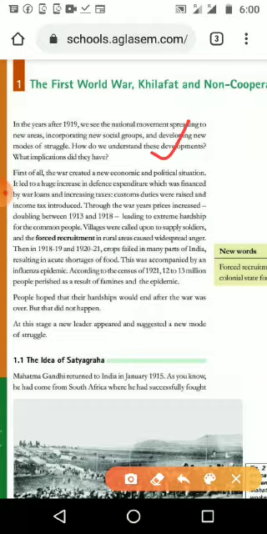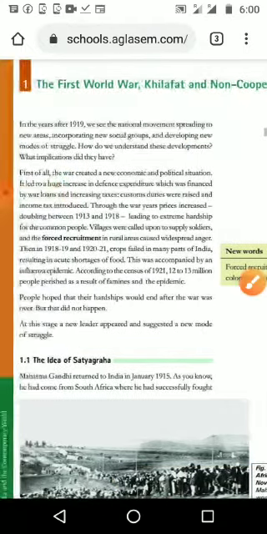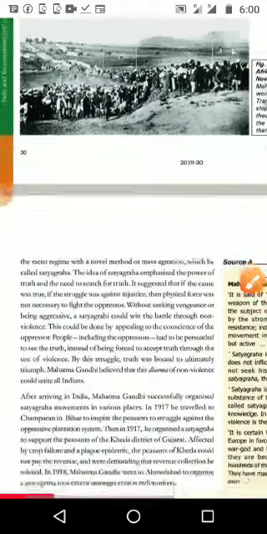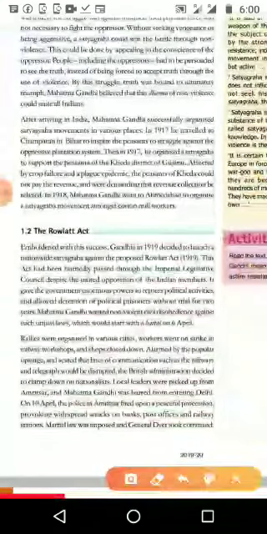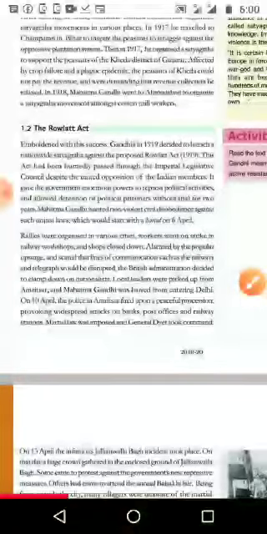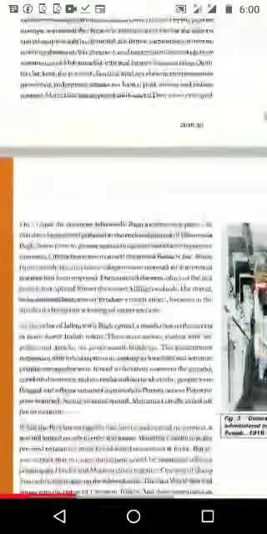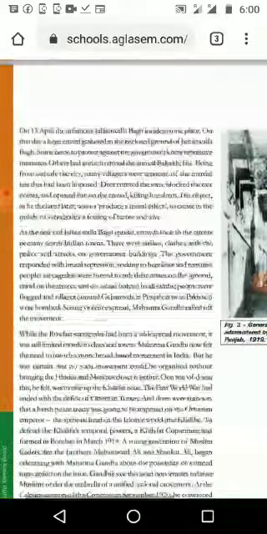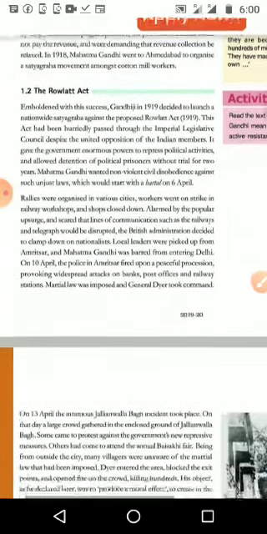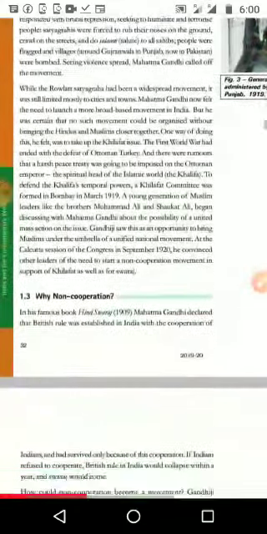The first point is where the Gandhian era starts. The first topic is the idea of Satyagraha. Who brought it? Gandhiji. It started here in January 1915. The next topic is the Rowlatt Act. What is meant by the Rowlatt Act? Why is it important here in India? Because of that, what happened here in India? The Khilafat issue was to protect the Muslims and their belief. That's why in India we can see Hindu-Muslim unity very nicely in this part.